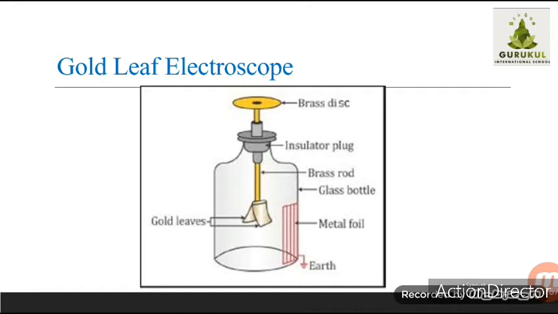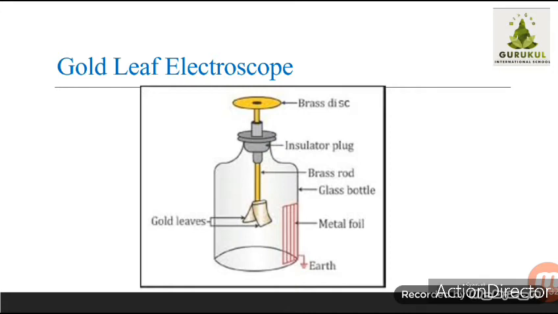Now in your textbook, whichever diagram is given, it is not labeled. What you all have to do is refer to the diagram which I have shown in the slide or in the video, and give the same labels to the diagram in your textbook. We are going to learn the same diagram in our science activity book as well. There I think names are given. If not, we can refer to that diagram as well.